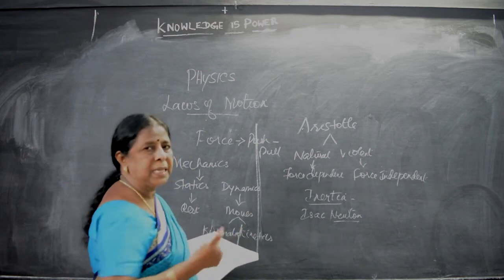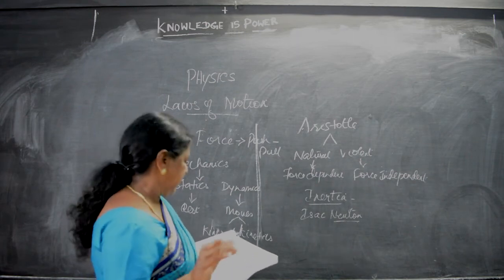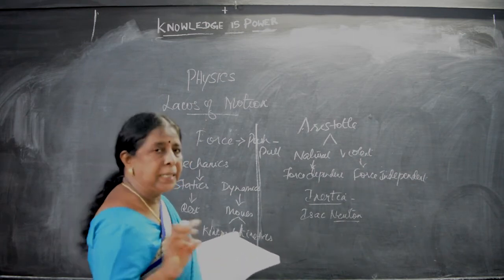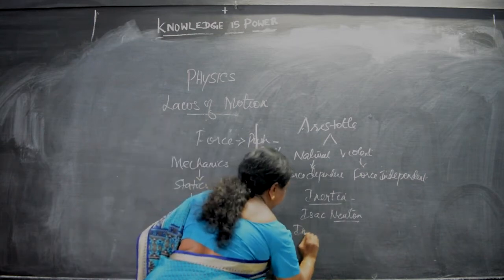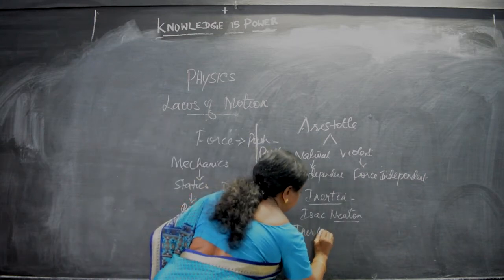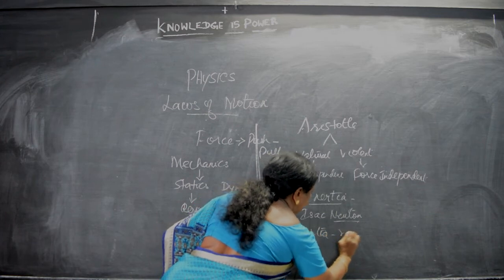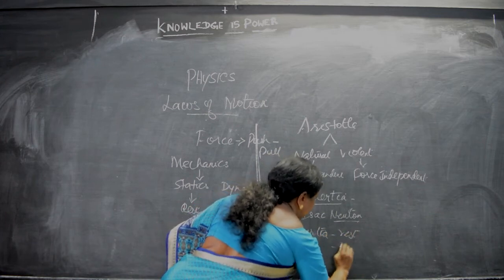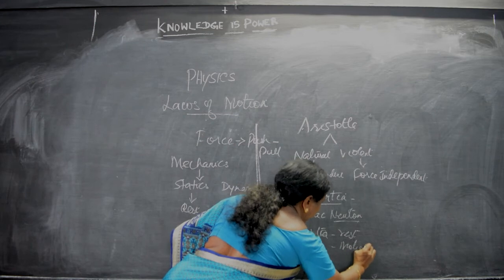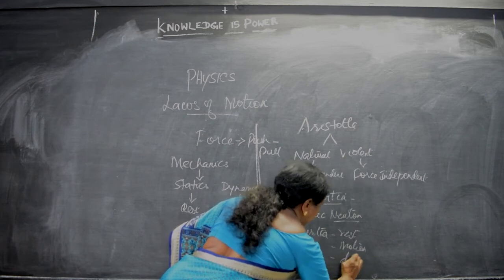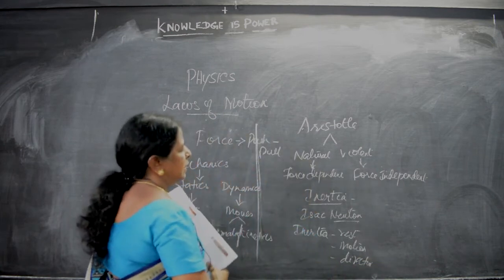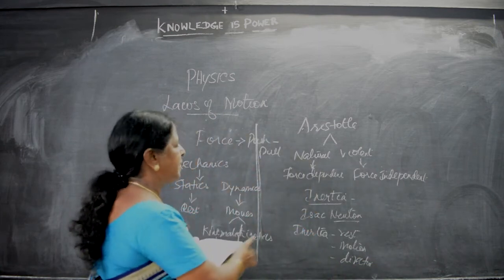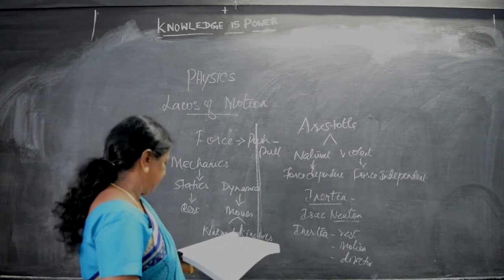Inertia can be further classified into three. What are the three? Inertia of rest, inertia of motion and inertia of direction. Okay, so what are the three I said? Inertia of rest, inertia of motion, inertia of direction.